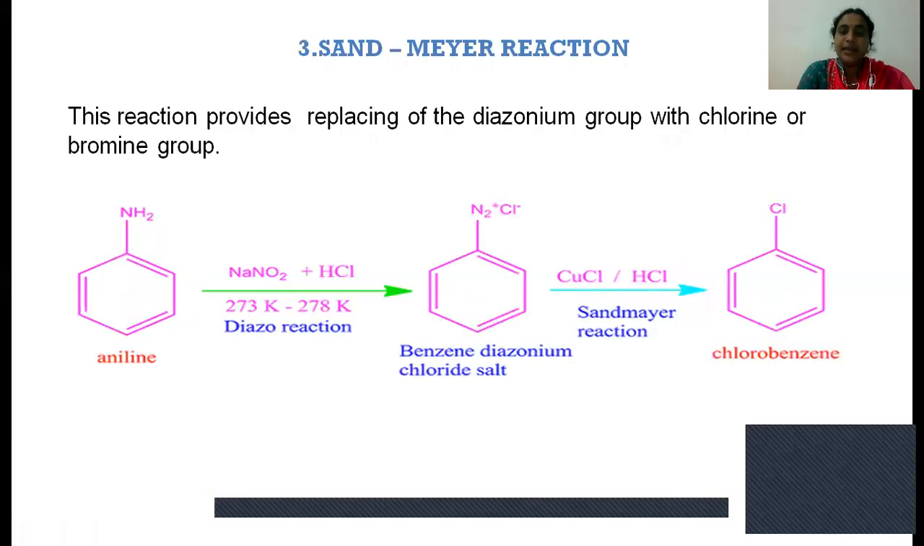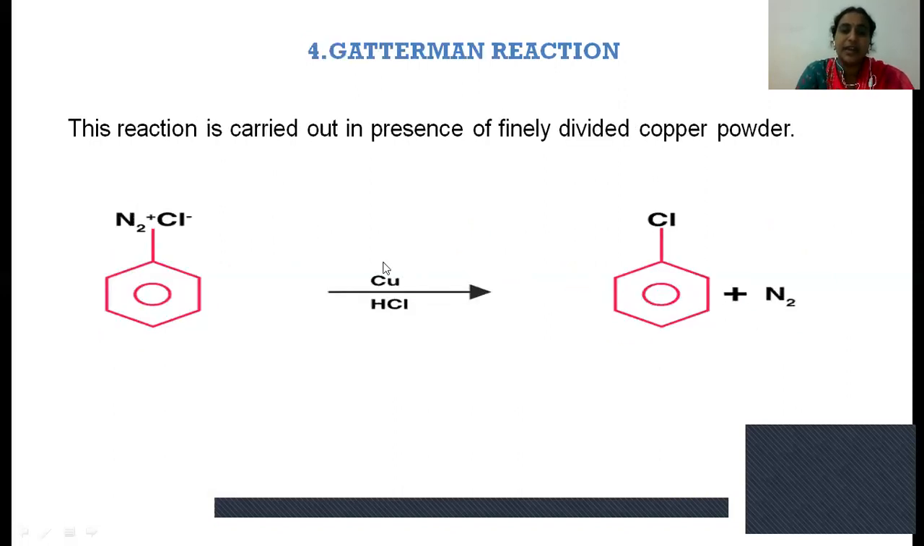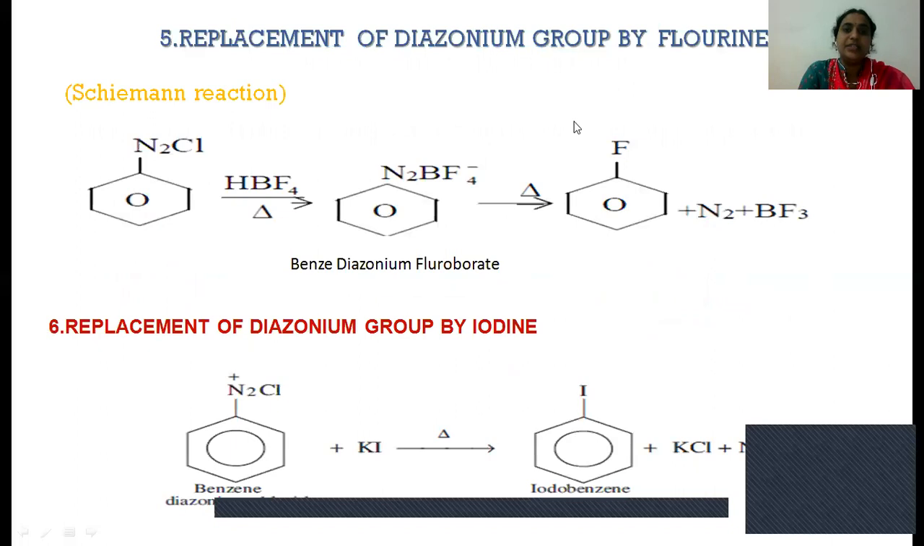In the Sandmeyer reaction, we are taking the reagent as cuprous chloride or cuprous bromide, whereas in the Gattermann reaction, we are taking copper powder, which is acting as a catalyst. And in the presence of HCl, by using this reaction, we can prepare chlorobenzene. And the next reaction is replacement of the diazonium group by fluorine.